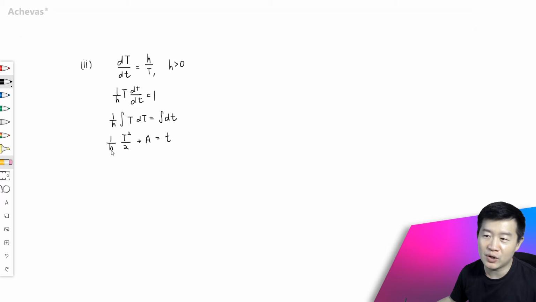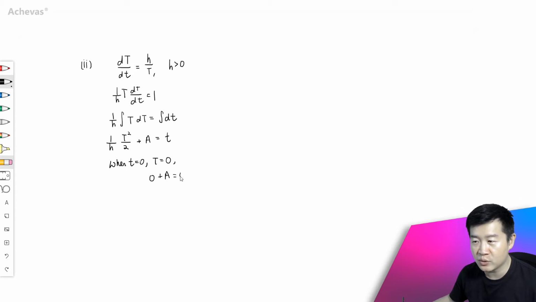Let's see whether we can solve for k or a. According to the question, when t is equal to 0, the thickness is 0. So when time is 0, the thickness is equal to 0. With this, subbing it in, 0 plus a is equal to 0. This tells me that the arbitrary constant here is 0.